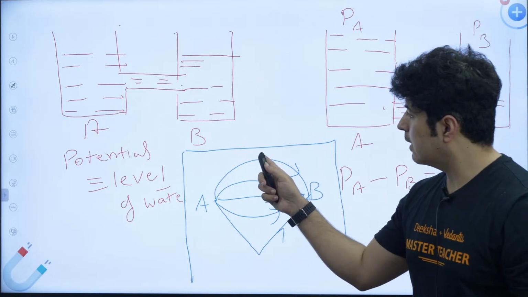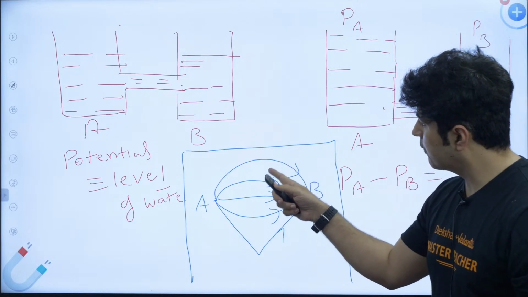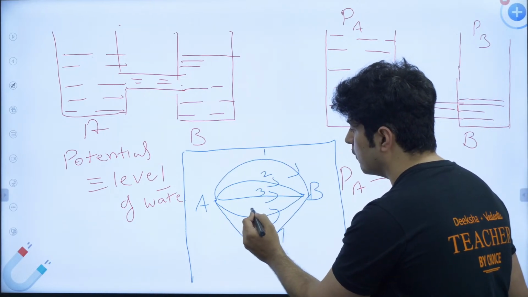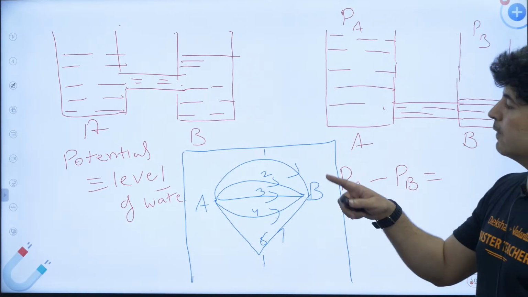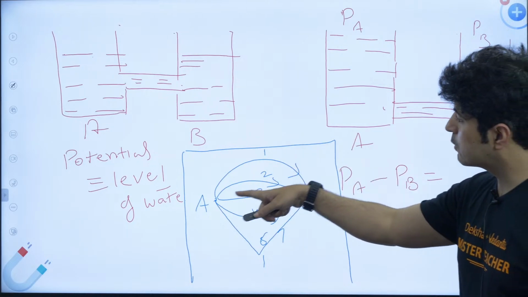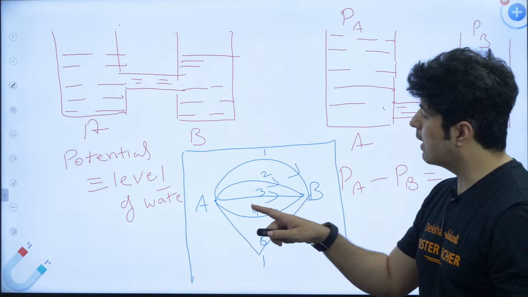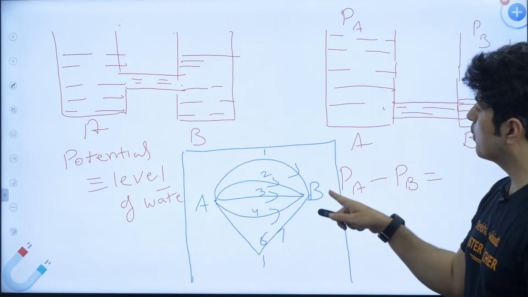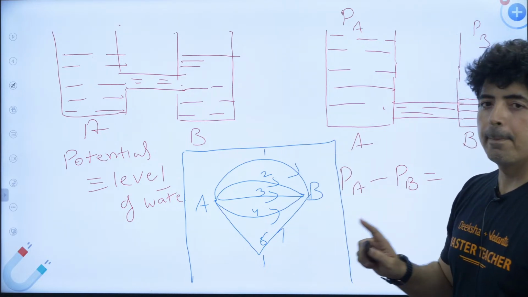So if two ways are different, like let's say this is way number 1, way number 2, way number 3, way number 4 and 5 and so on. When we have different ways to reach from point A to point B, we call all those lines parallel to each other.